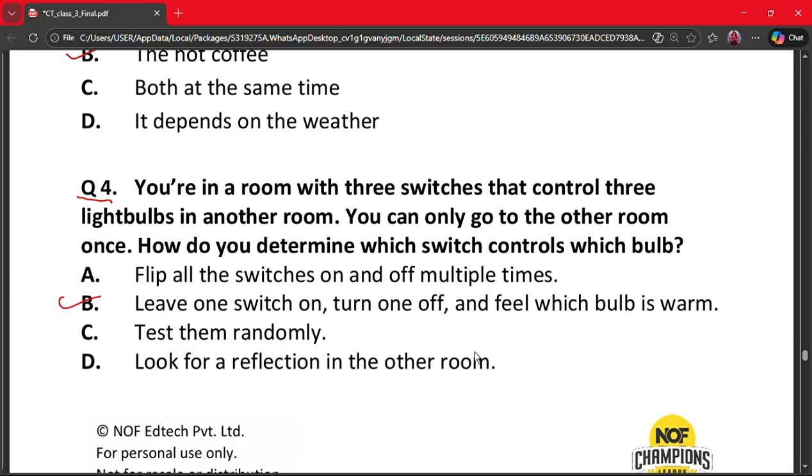Leave one switch on, turn off one and feel which bulb is warm. So if we turn switch 1 on, then turn switch 2 on for a few minutes, then off, leave switch 3 off, go to the room: the on bulb is switch 1, the off warm bulb is switch 2 and the off cold bulb is switch 3.